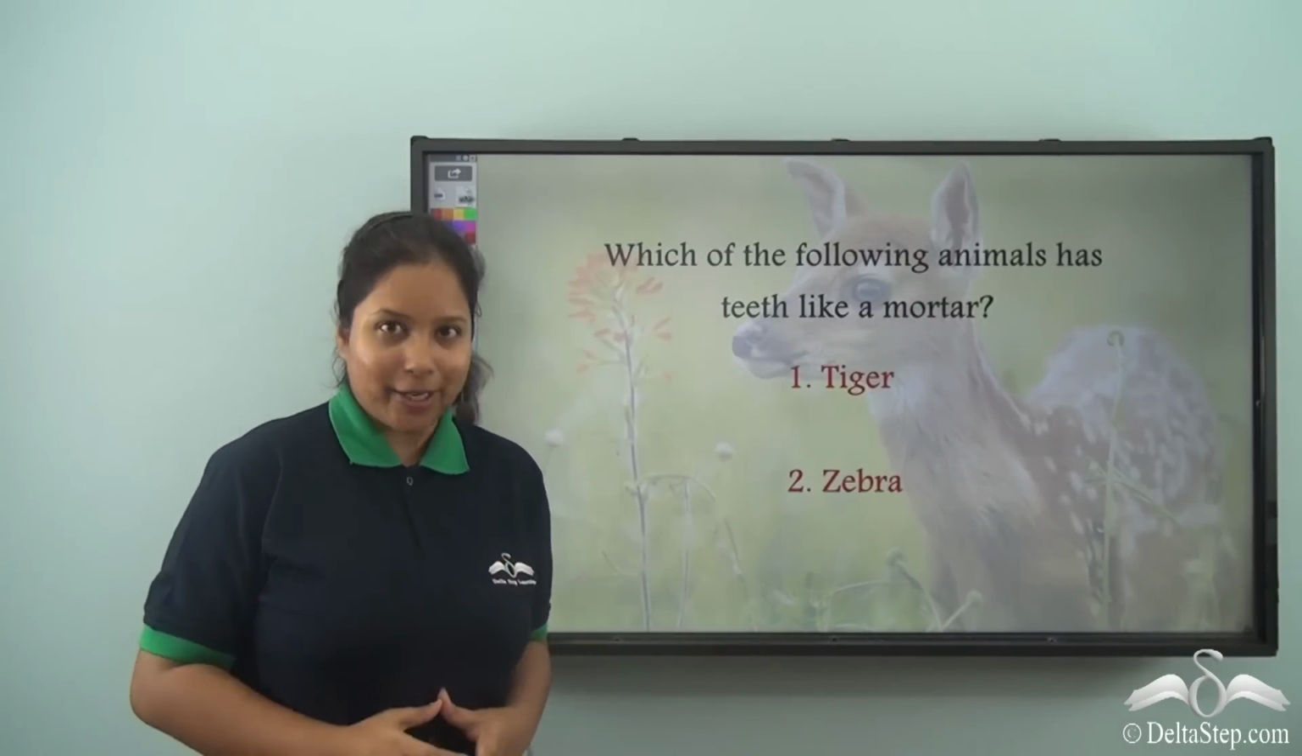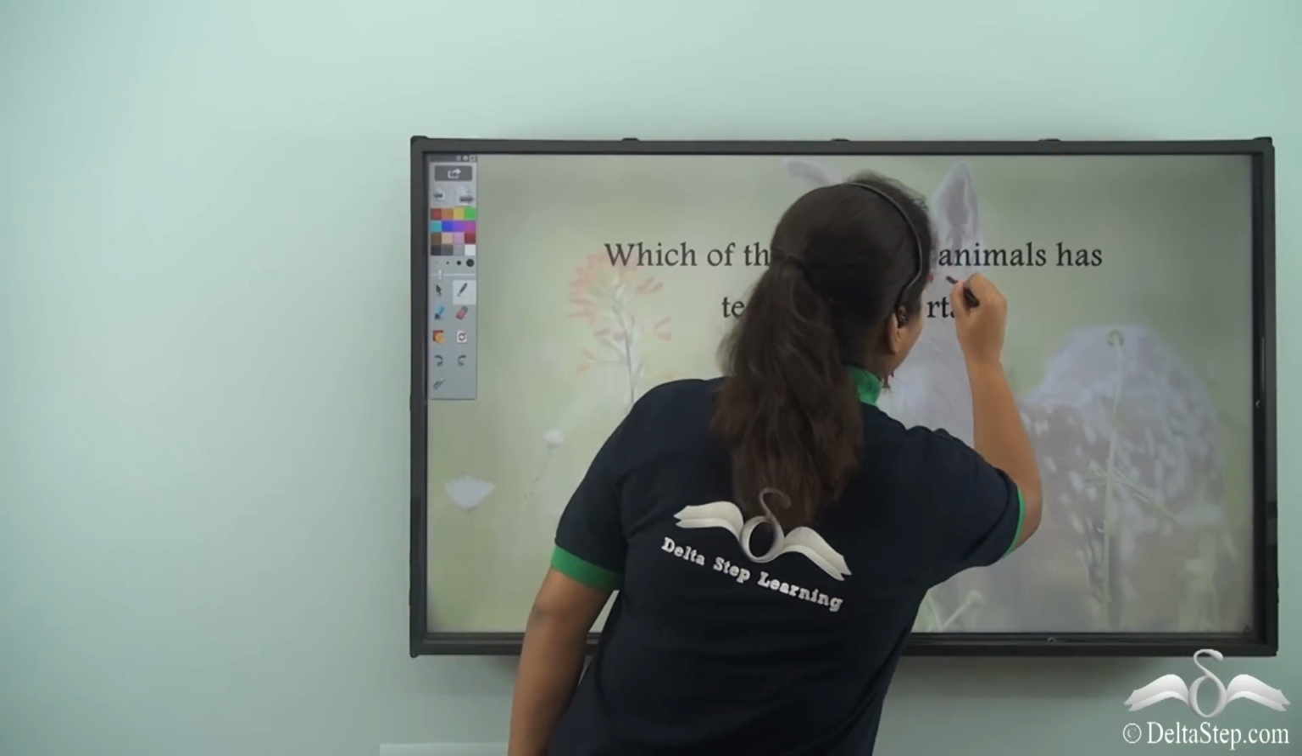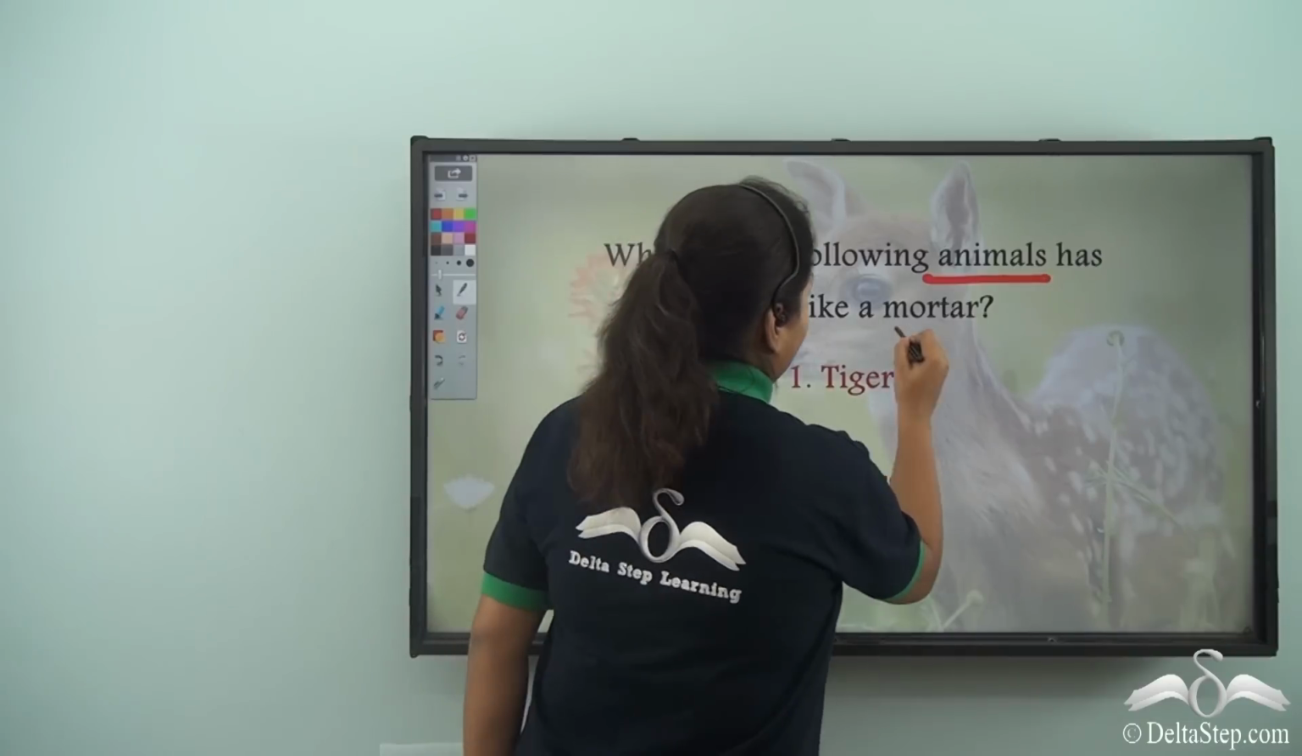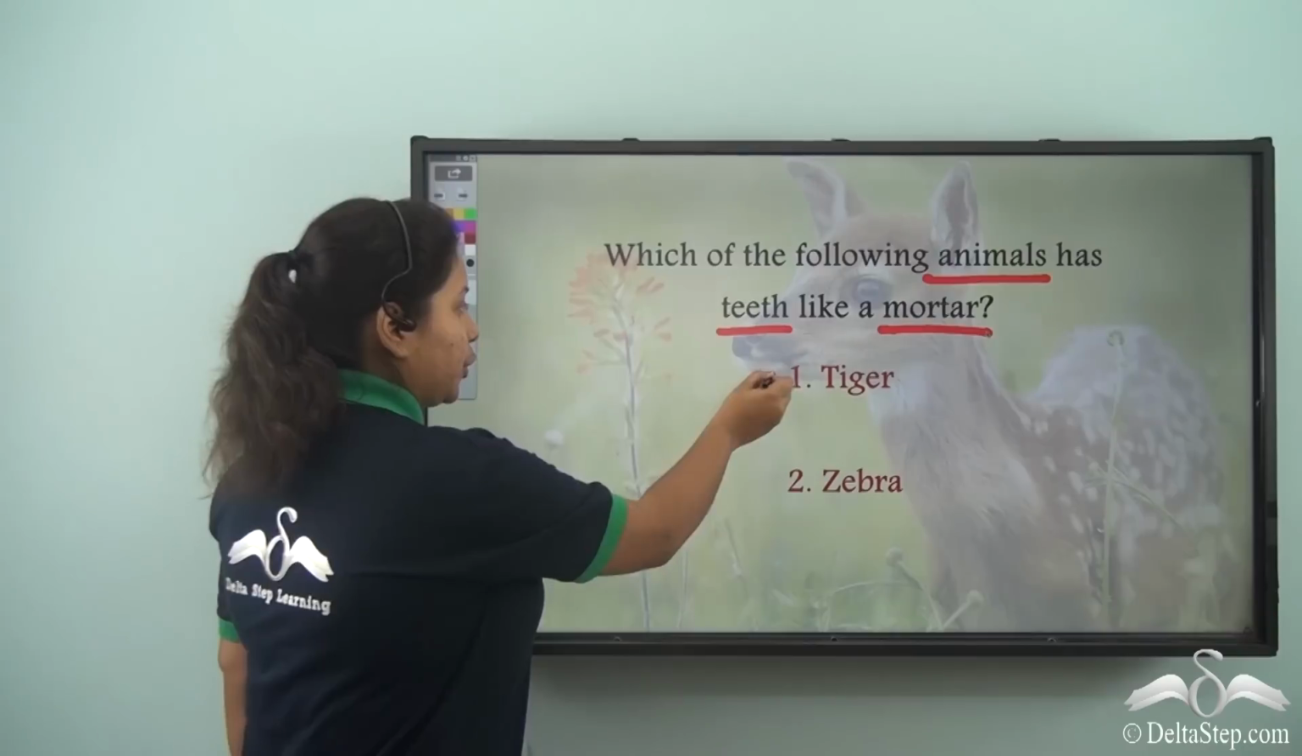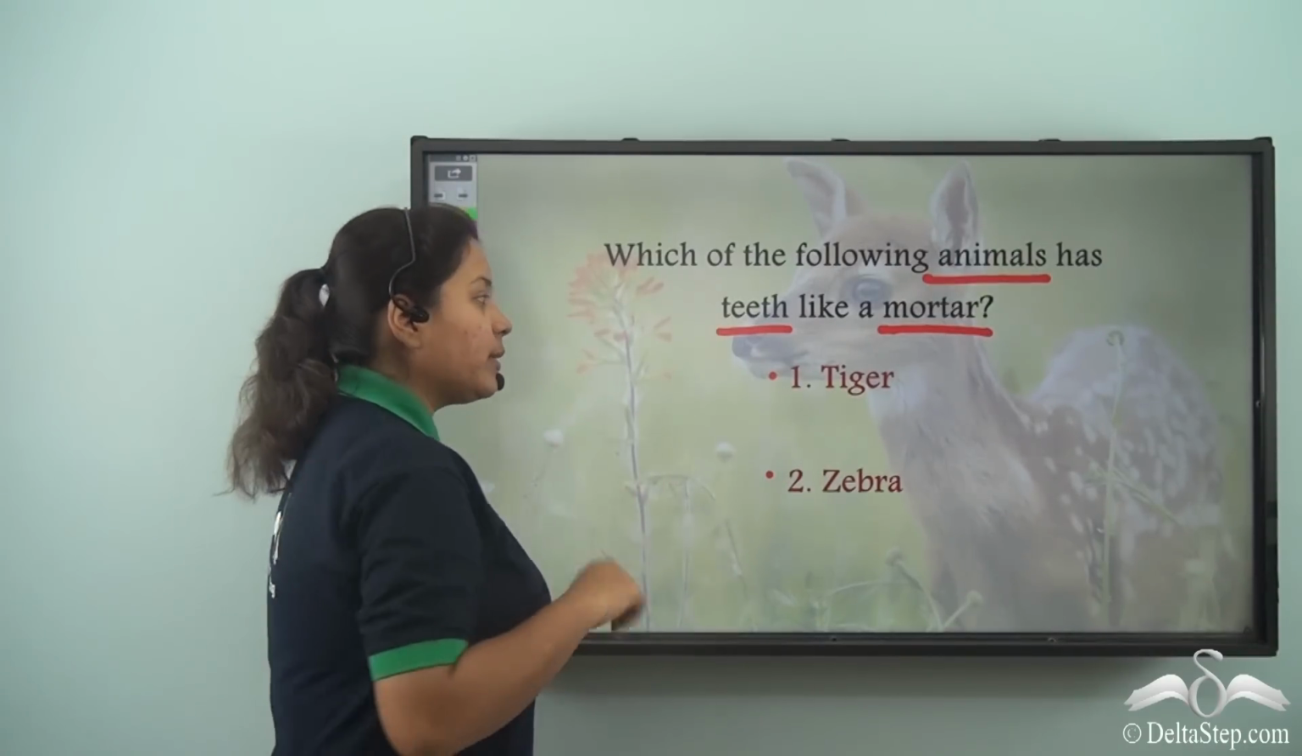Now, I have a question for you. Which of the following animals have teeth like a mortar? Is it option 1 tiger or option 2 zebra?